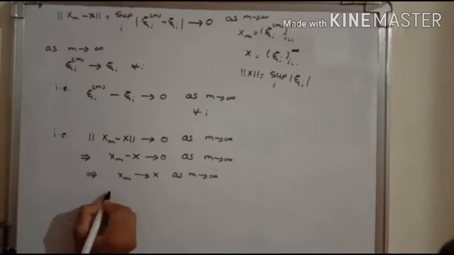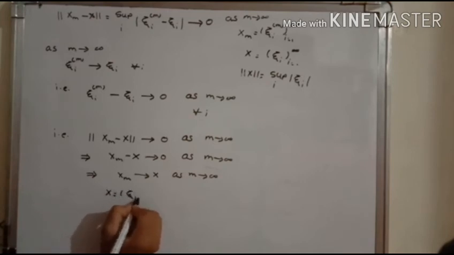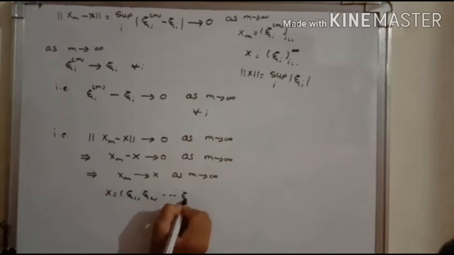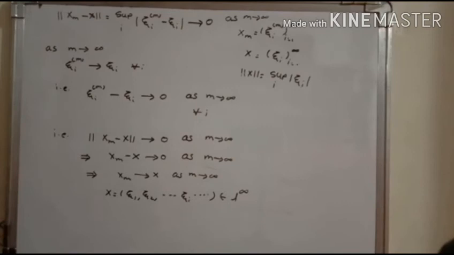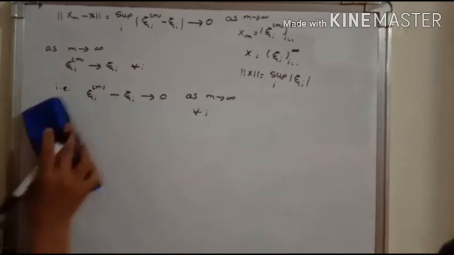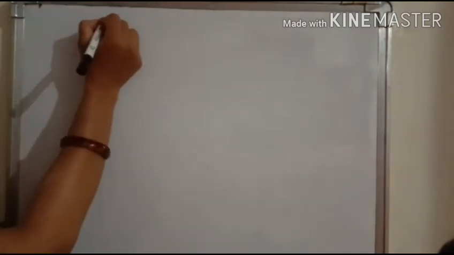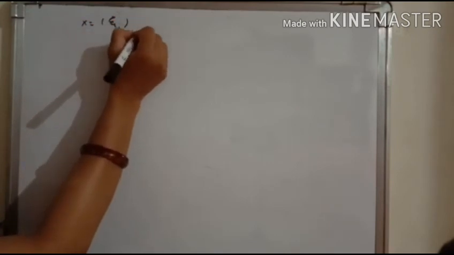Now we have to show that this x, that is equal to xi^1, xi^2, and so on, is an element of L infinity. To show that x is an element of L infinity, as we see in the definition of L infinity, every element of L infinity is a bounded sequence. That means here we have to show that each coordinate of the sequence x is less than a fixed real number. X equals the sequence xi^i, i from 1 to infinity.